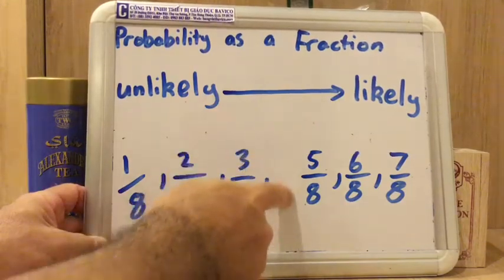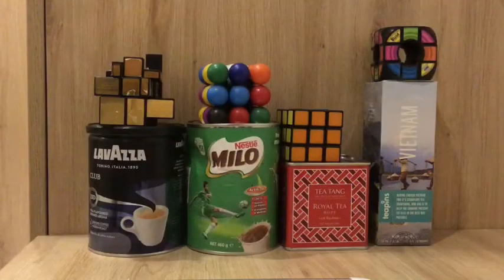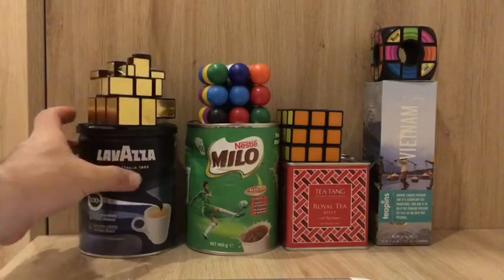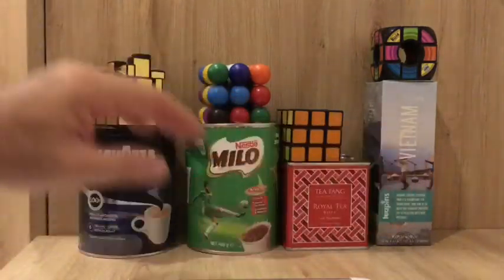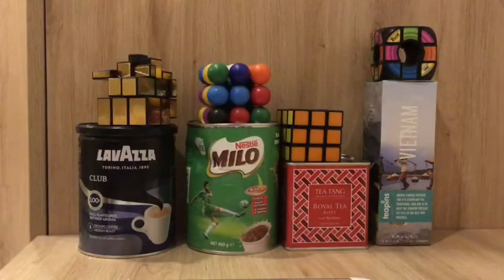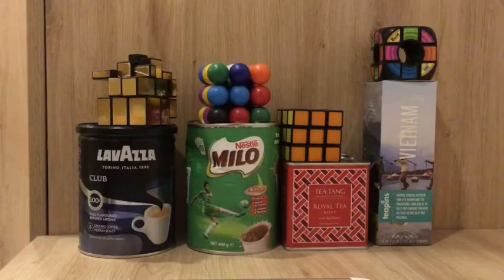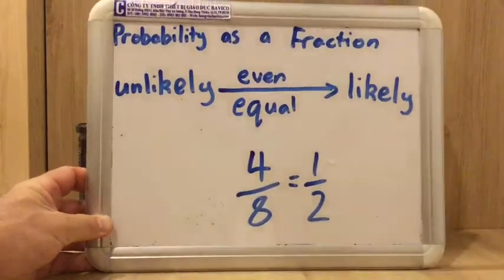Okay, but you can see we're missing something here in the middle, and I bet you already know what that is. So now you can see that I've changed things around. I have 4 different drinks here that we could choose, 1, 2, 3, 4, and I've got 4 different types of Rubik's Cubes, 1, 2, 3, 4. If I was to randomly choose one of those things, we can tell that I have an equal chance. I've got 1, 2, 3, 4 chances of choosing the Rubik's Cubes. I've got 4 chances of choosing a drink. So when we talk about this, we know we have an equal chance. And that, of course, can be expressed as a fraction as well.